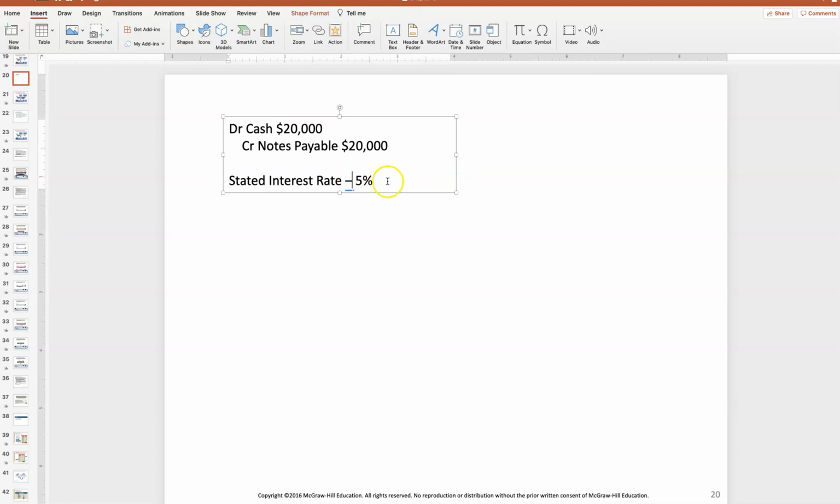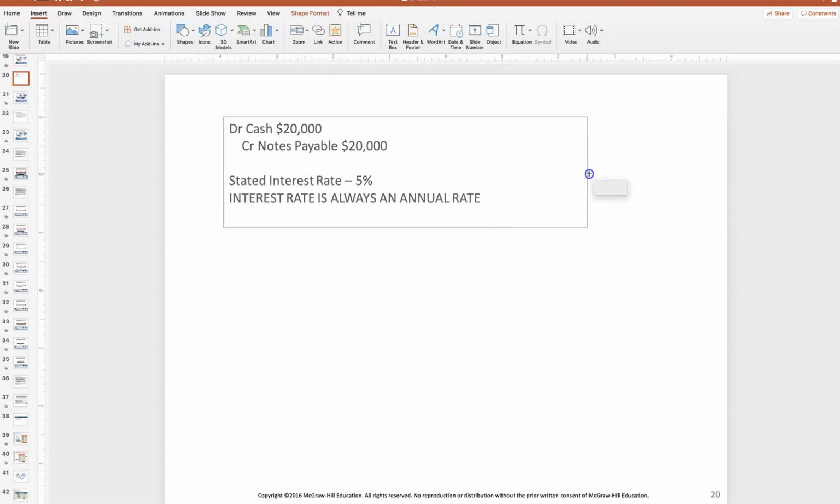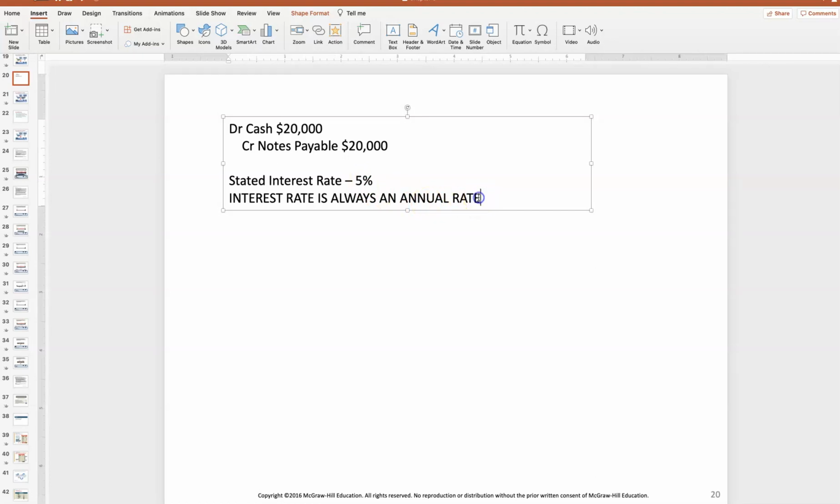Most important thing I want you to remember, because this confuses students all the time, so stick with me here. I'm going to put it in all caps. The interest rate is always an annual rate. Okay, now what I mean by that is that anytime we write down what the interest rate is, that's how much interest we would earn if the loan were for 12 months. But the loan could be for 3 months, it could be for 6 months, it could be for 10 years. But 5% is how much it would earn if it were an annual note, okay?